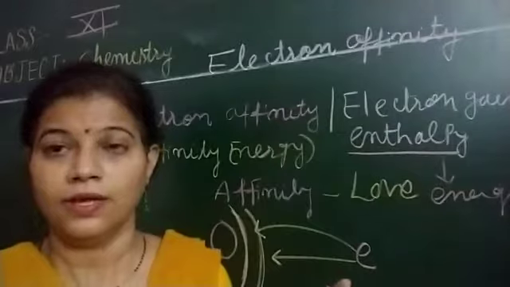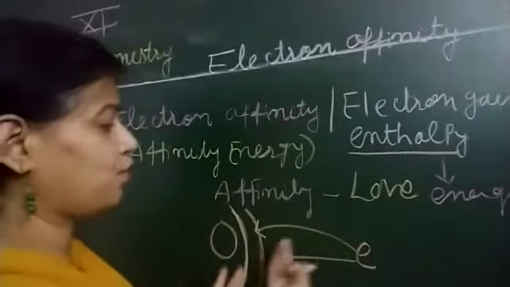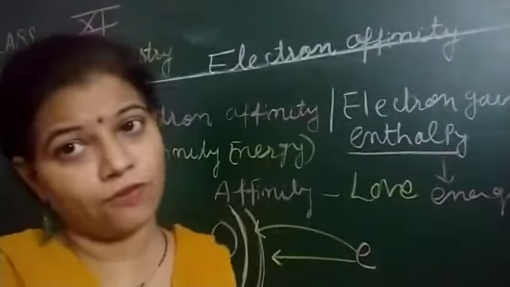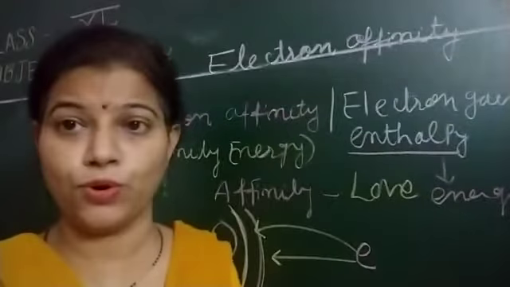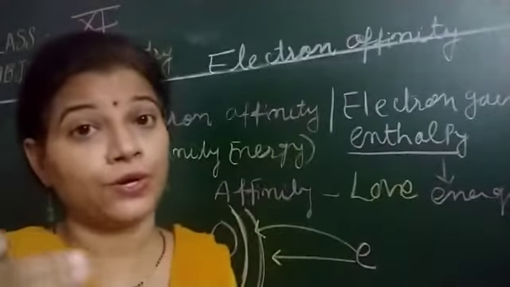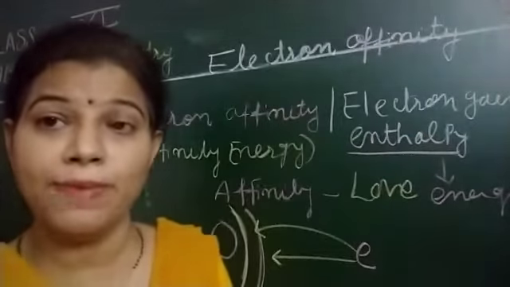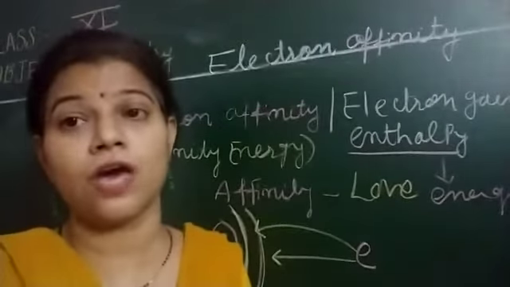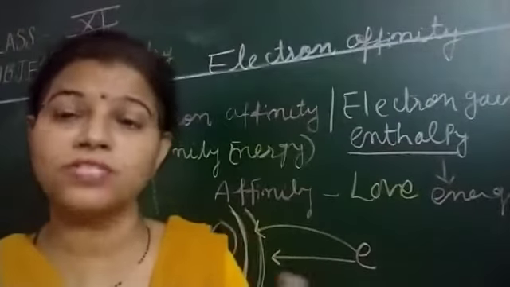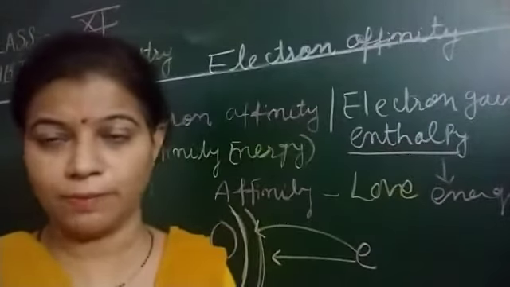Clear? Now if this electron is added to this atom, the number of electrons becomes more than the number of protons. Number of electrons becomes more as compared to the number of protons. It means what, beta? The negative charge is more as compared to the positive charge. Getting my point?